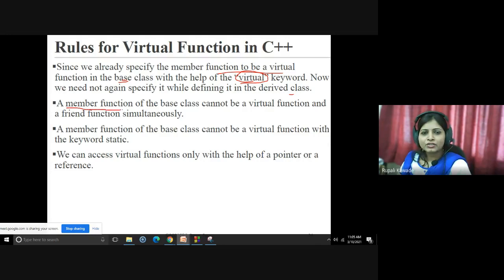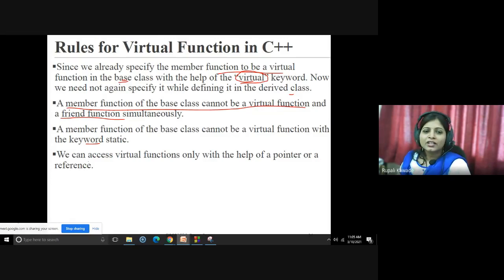Next thing, a member function of the base class cannot be a virtual function and a friend function simultaneously. Means if you are making any function virtual, then it cannot be a friend function at the same time. Either it can be virtual or friend. Fine. A member function of the base class cannot be virtual with the keyword static. Again, same thing, you cannot use virtual and friend simultaneously. Similarly, you cannot use virtual and static simultaneously.